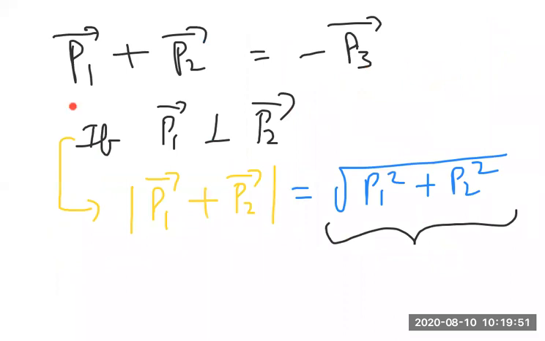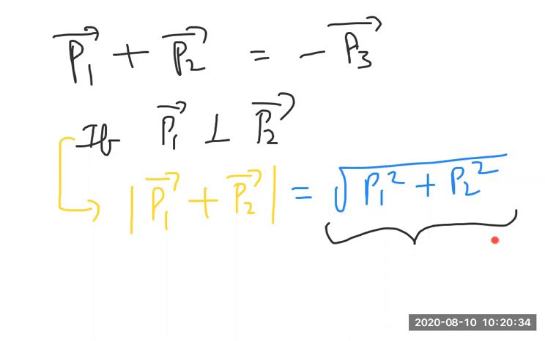After that, what did we do? P1 bar plus P2 bar equals minus P3 bar. As we know, P1 bar is perpendicular to P2 bar. From here, from the parallelogram law of addition, the modulus of P1 bar plus P2 bar I can write as square root of P1 square plus P2 square. If any two vectors are perpendicular, the resultant will be the square root of the sum of their squares. From the parallelogram law, we got this one. So the magnitude of P1 bar plus P2 bar we got.